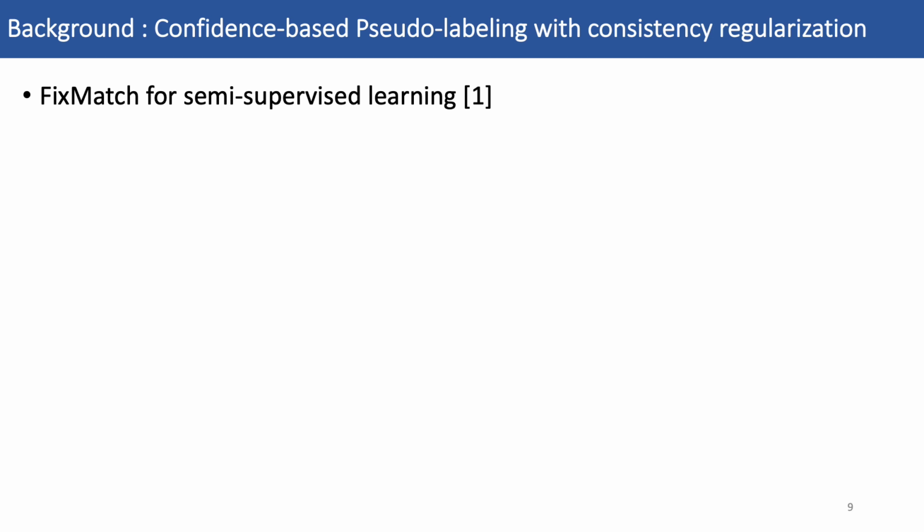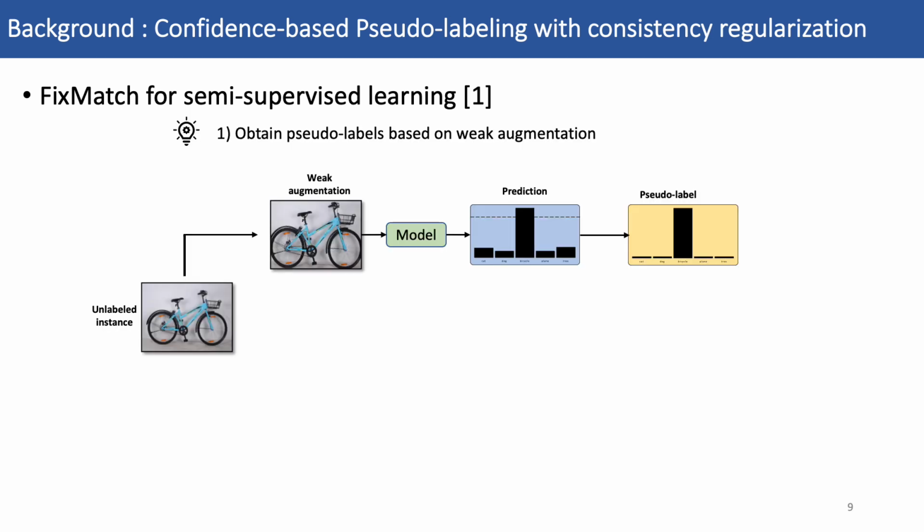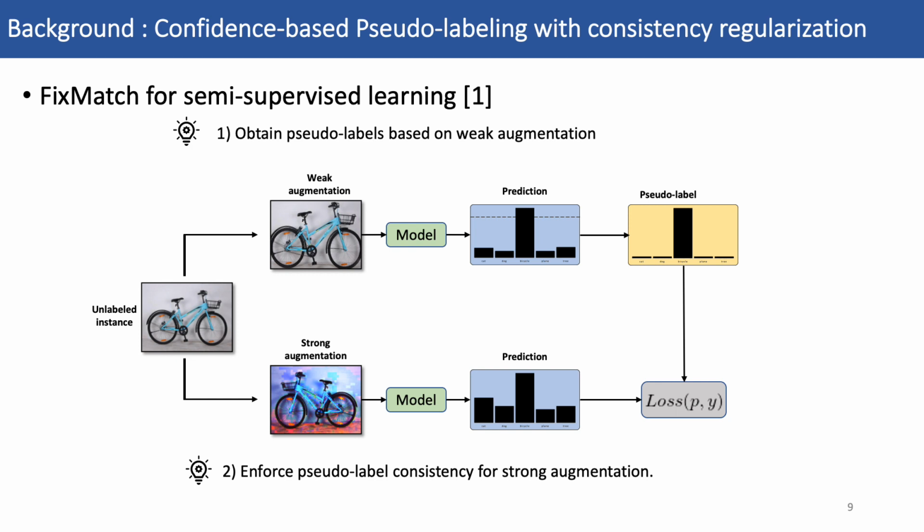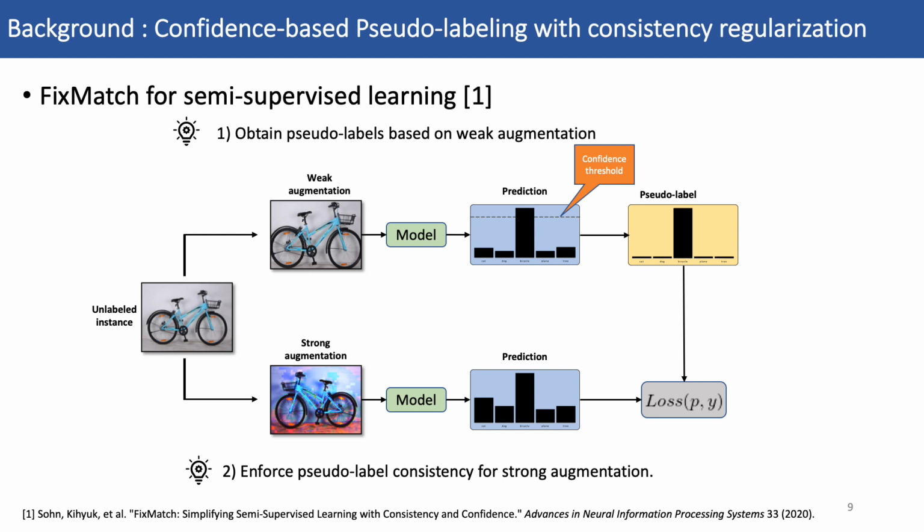To begin, we first review FixMatch, which is a seminal baseline forming the basis of recent state-of-the-art methods. This family of methods employs the idea of pseudo-labeling and consistency regularization to benefit from the unlabeled data. For each unlabeled image, a weakly augmented version is used to guess a one-hot pseudo-label. Subsequently, the model is made to predict the same pseudo-label for a strongly augmented version of the image. A confidence threshold is employed to ensure that only samples with high confidence are retained for pseudo-labeling.